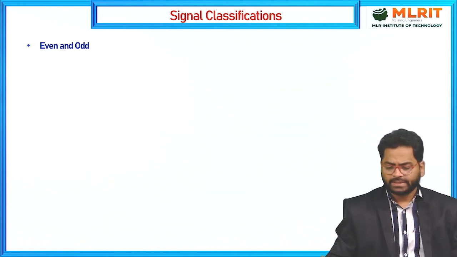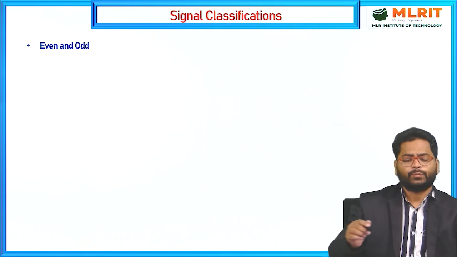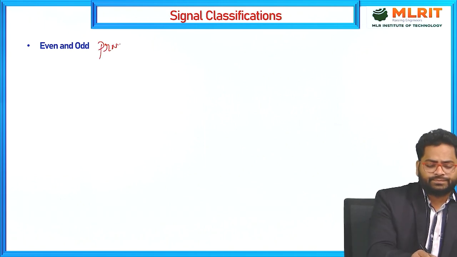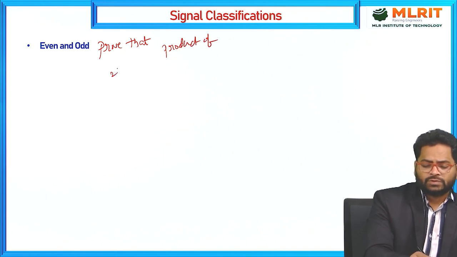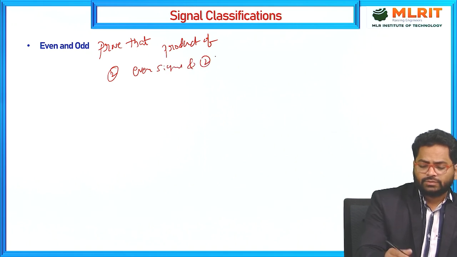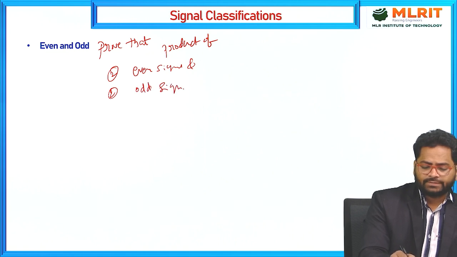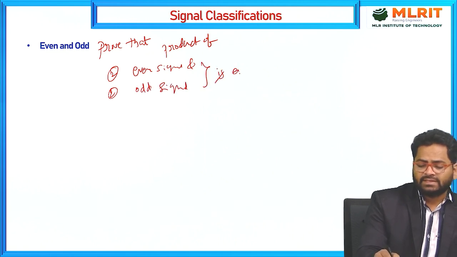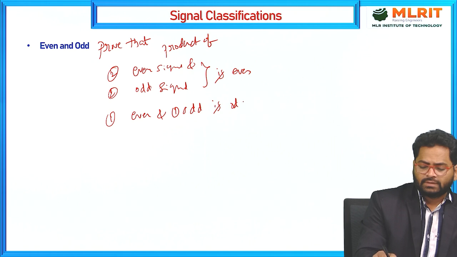Okay. The next case: generally in your academics, you will get a question like prove that the product of two even signals and two odd signals is even, and one even and one odd is odd.